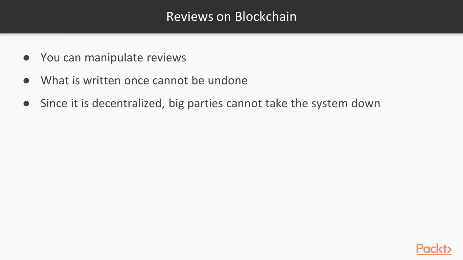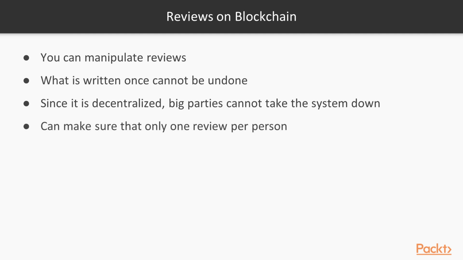The next one is, since it is decentralized, big parties cannot take the system down. Generally reviewing systems, like any other systems, are actually centralized. That means if they really want to take it down, they can. They can remove the reviews. It's centralized, everything is under their control. Whereas when you put it on blockchain, it is decentralized. Everyone can see it, and there isn't a single person or entity who can manipulate it while others can't.